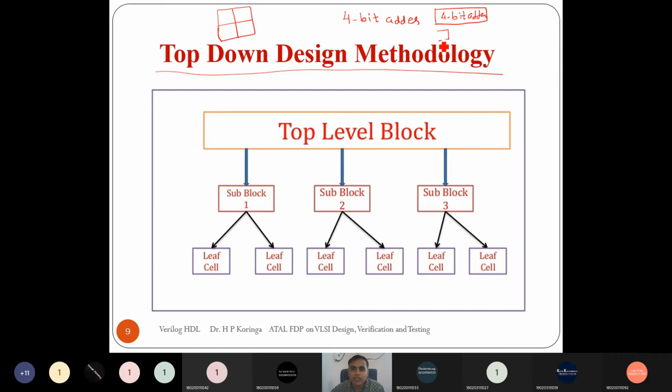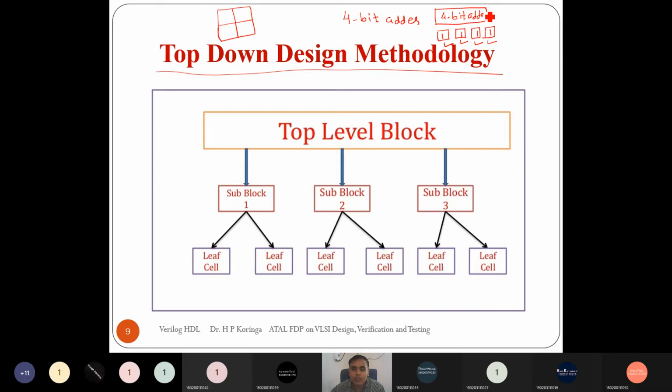4 parts, and each part has a 1-bit full adder. So all 4 blocks are similar. We have to divide our complex design in such a way that it produces the maximum number of similar blocks, or we can say it should have a minimum number of distinct blocks.